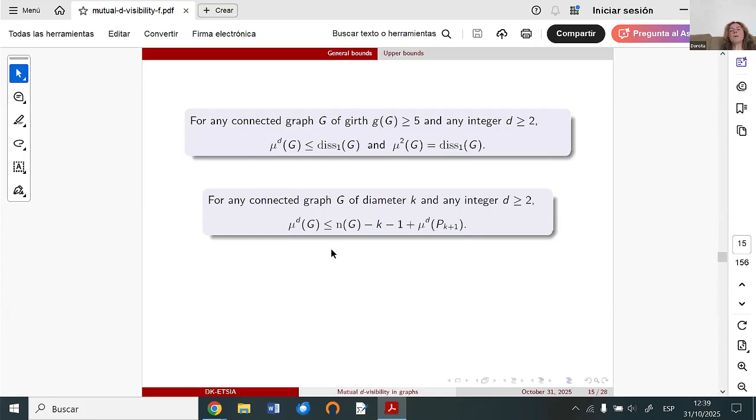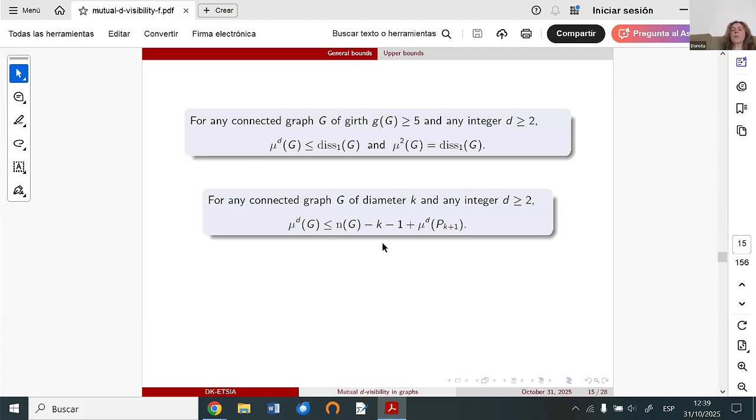Here we have a general bound for any graph G. This bound may be worse, but there are also some examples that show it is tight.